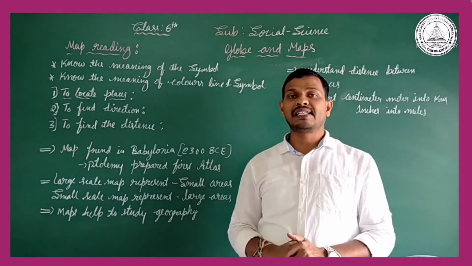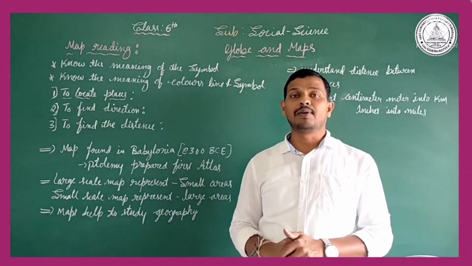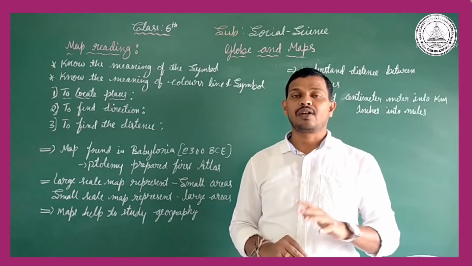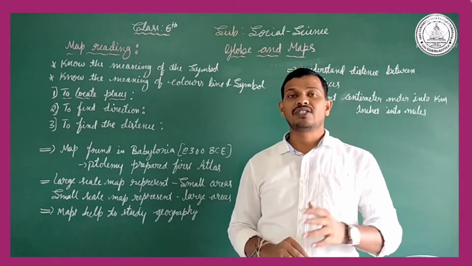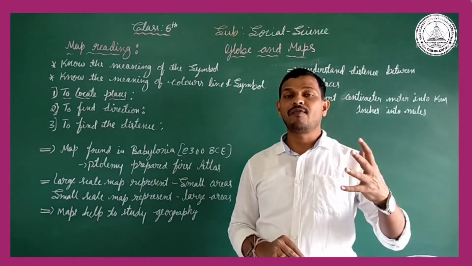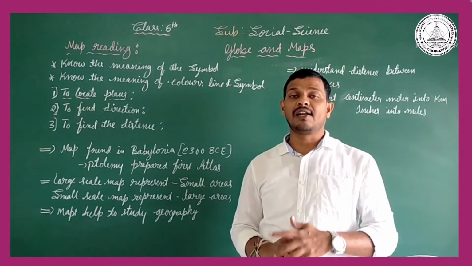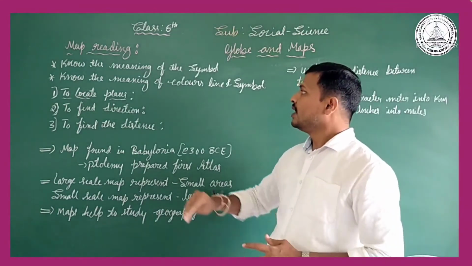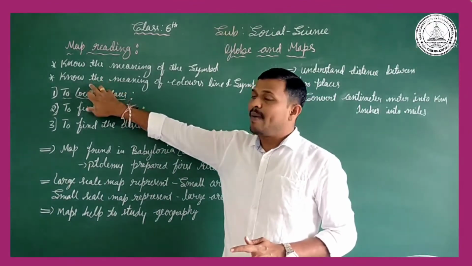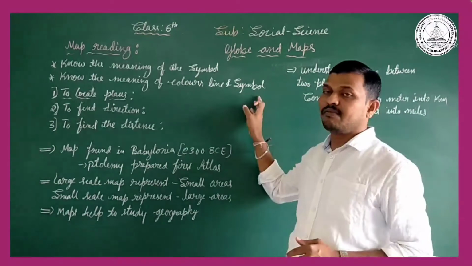In alphabetic symbols, they mention N, E, S, W. That shows the directions: north, east, south, west. We also find some important color lines. These symbols are helpful to know about the maps. If you want to read a map, you should know the meaning of color lines and the symbols.